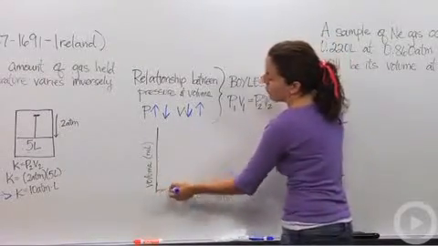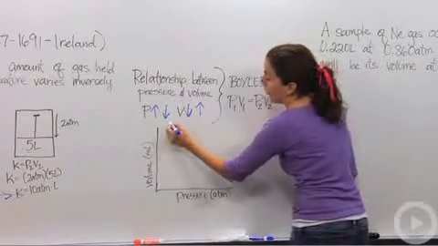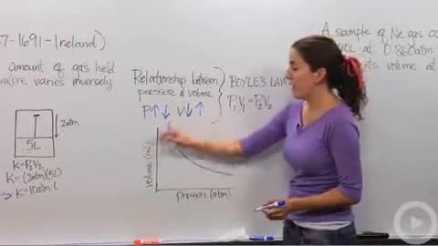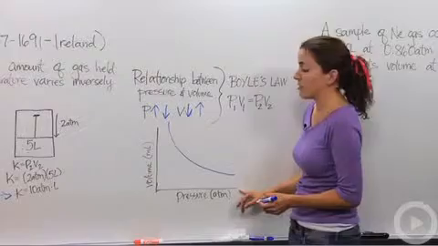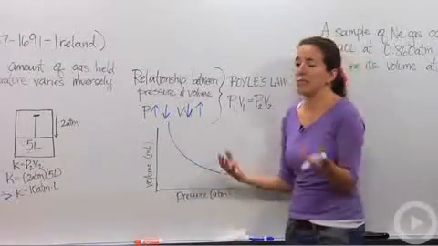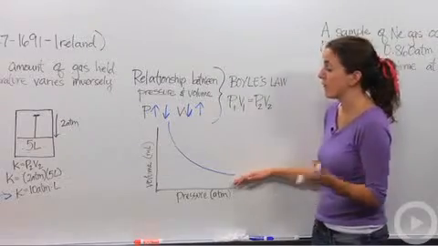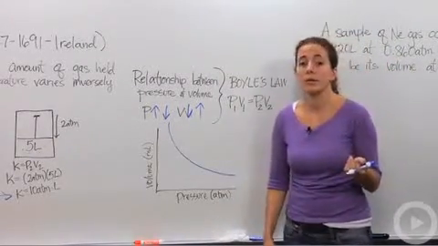Well, if we have volume on the y-axis and pressure on the x-axis, and we were to graph all our points, it would have a graph that looks similar to this. Notice that the volume will never reach 0, and the pressure will never reach 0. That is because you'll never have a volume that's nothing, and you'll never have a pressure that's nothing. So we can have a curved graph that looks similar to this. Notice it's also a negative slope because our relationship is inverse.